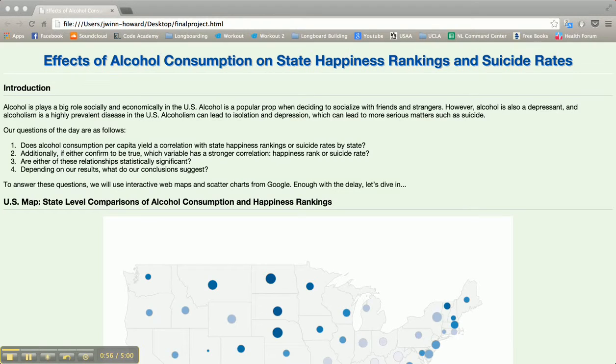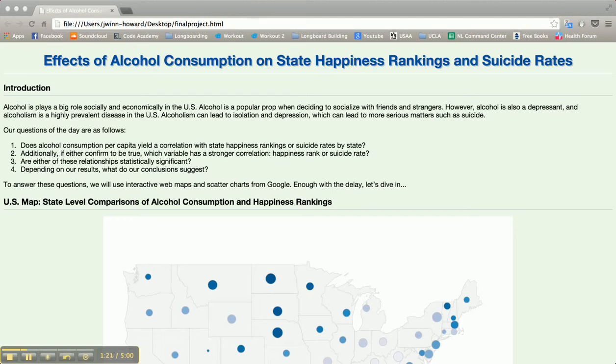So my questions for this project were as follows. Does alcohol consumption per capita yield a correlation with state happiness rankings or suicide rates by state? Additionally, if either confirmed to be true, which variable has a stronger correlation? Are either of these relationships statistically significant? And lastly, depending on our results, what do our conclusions suggest?